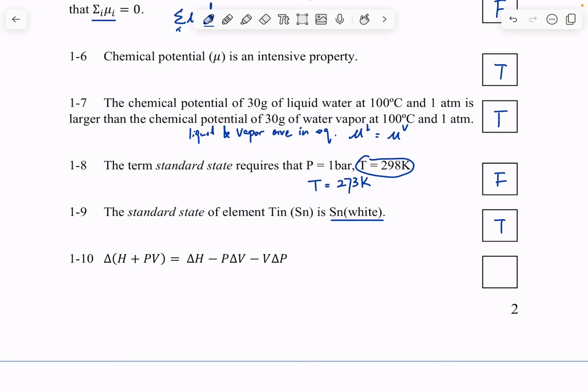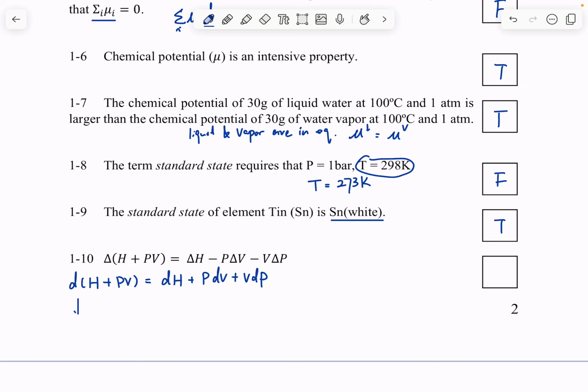Last one. Again, this is a little bit tricky, but think about what is safe to do, right? What is safe is we can take the differential of H plus PV. That always equals dH plus PdV plus VdP.